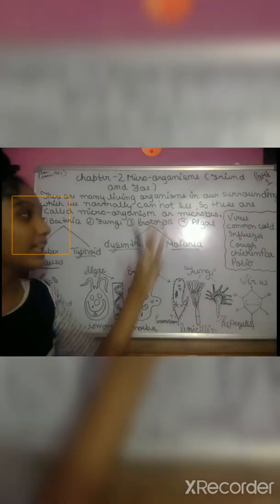Virus also comes in the category of microorganisms, but not in the four basic classifications. You should know that a virus acts as a parasite on the host and reproduces in the cell of that particular host. Out of these five, bacteria, protozoa and virus are the three microorganisms that cause disease.